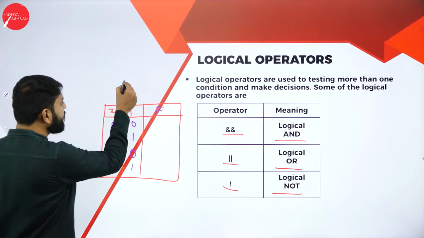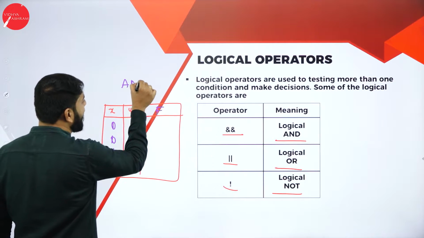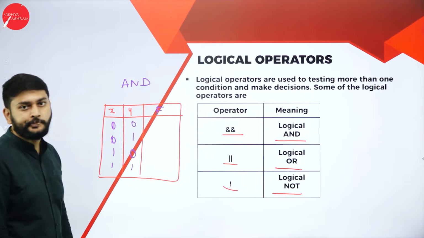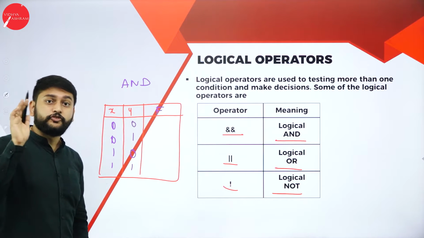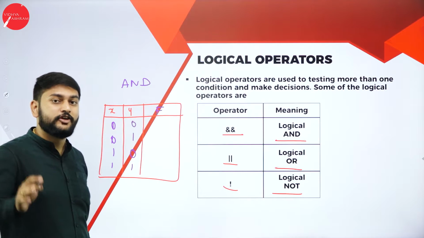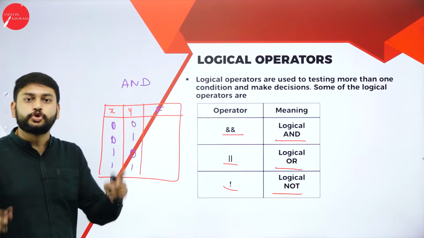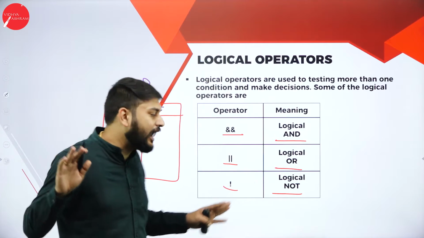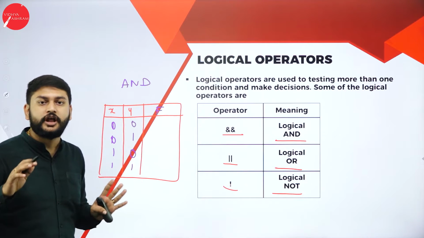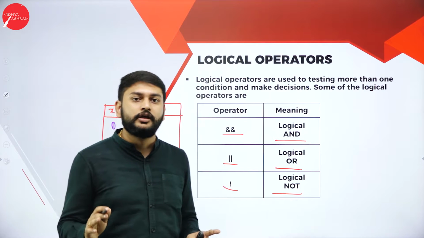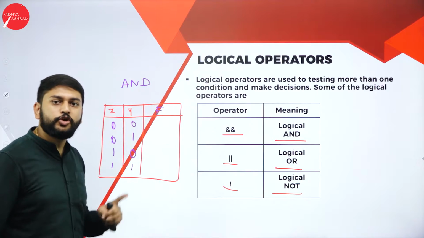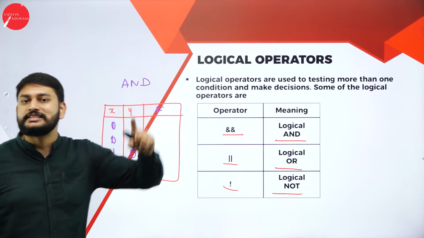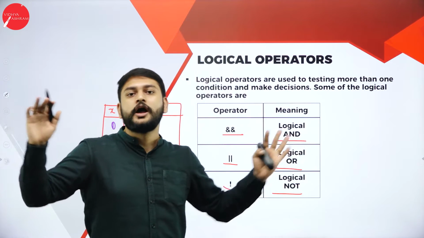So what if I use the AND gate? How exactly is this AND gate working? 0 in the sense false. 1 in the sense true. That is what you have to understand. I can't write true and false, that's why I've just written 0 and 1. So 0 in the sense false, 1 in the sense true.